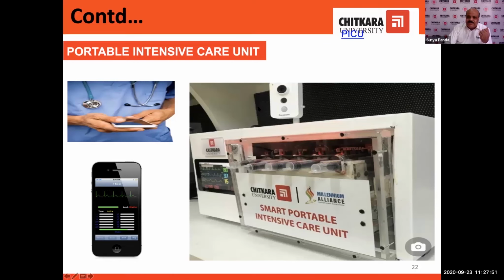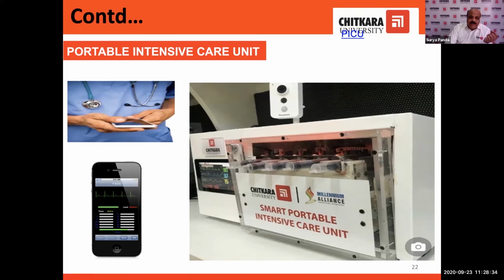So the doctor can see the patient, the doctor can talk with the patient or with the attendant, and the doctor can see the vital signs also. Now here the doctor will get all the information. The doctor can see the patient, the vital signs, and the significant part of the body. Then the doctor can decide what medicine I should give to the patient. Accordingly, the doctor will release the medicines, life-saving medicines, which are already filled in these syringes.